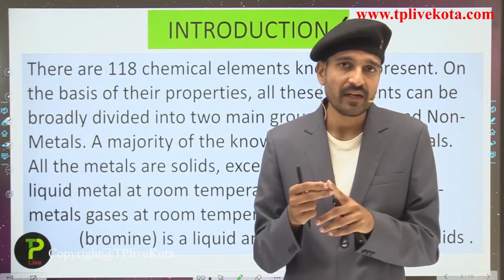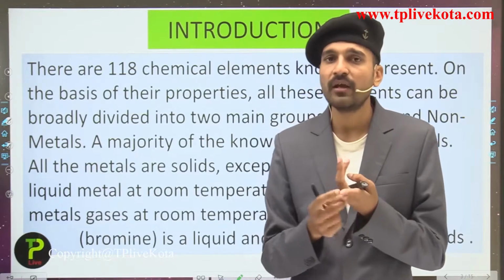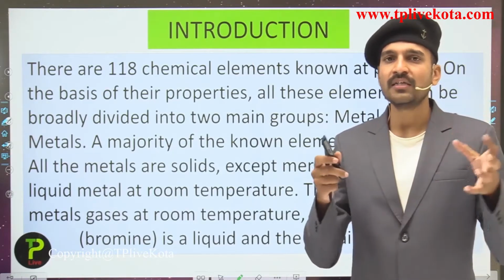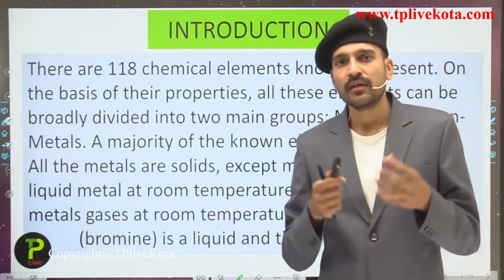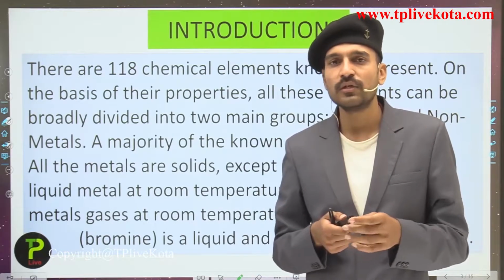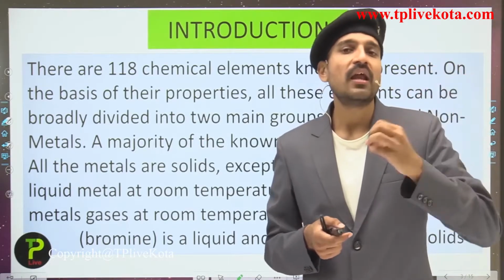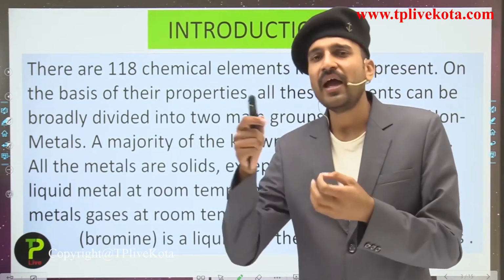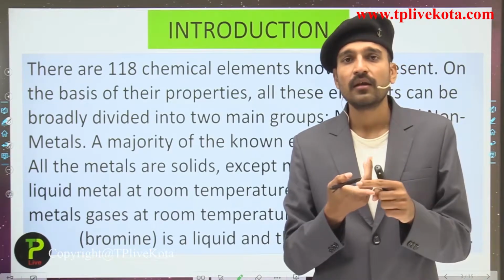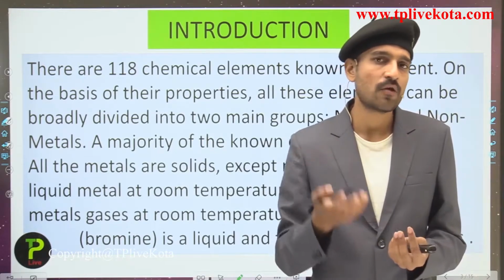But talking about the metals, they form a vast variety of the elements, that is, the number of metals present in the periodic table is very large in comparison to the metalloids and the non-metals. So if we arrange the elements in order of number, the first number is given to the metals, the second to the non-metals, and the third to the metalloids, because metals are very large in quantity, the non-metals are somewhat smaller, and the metalloids are very countable: boron, silicon, germanium, arsenic, antimony, tellurium, and polonium. These are some of the metalloids that we can count on the fingers.